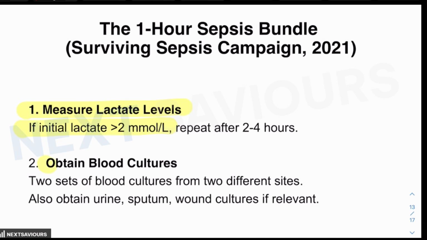Then you have to obtain the blood cultures. Now, two sets of blood cultures from two different sites, both aerobic and anaerobic, are to be acquired. Also obtain urine, sputum, or wound cultures if they are relevant. In case you are not getting the culture, do not delay the antibiotics for the culture. If the cultures are getting delayed, start antibiotics as early as possible.